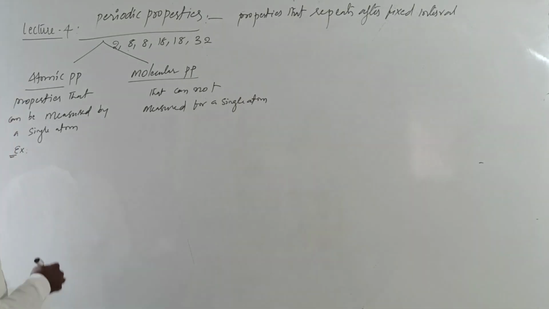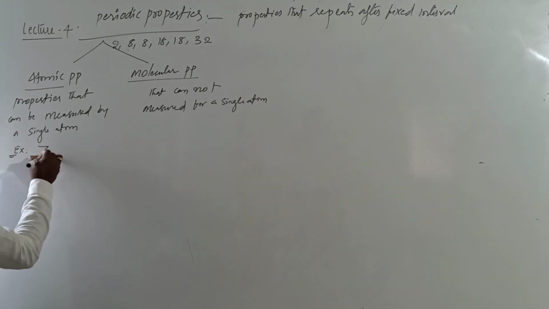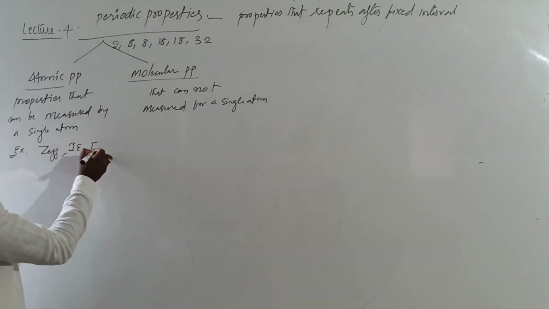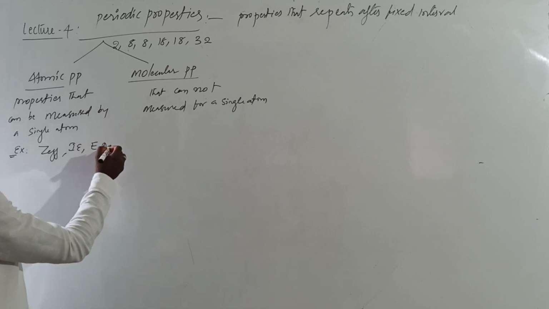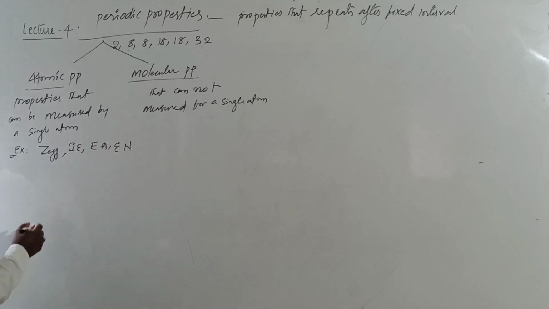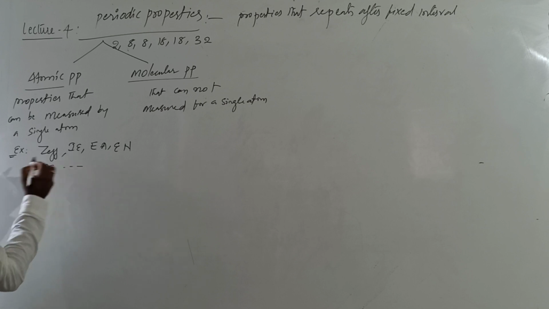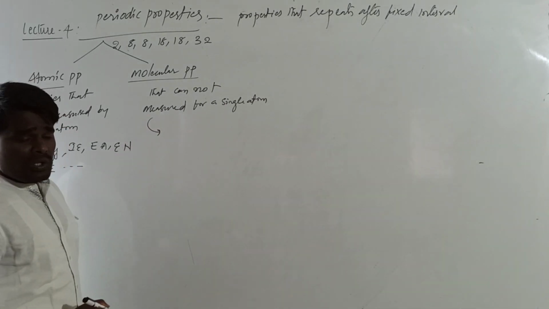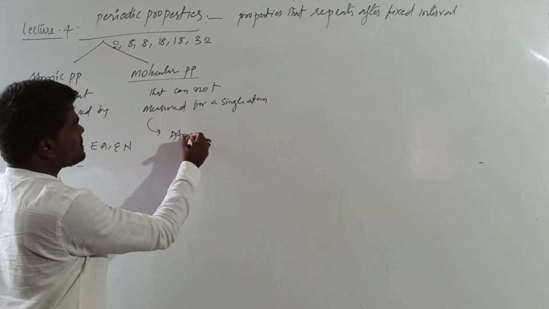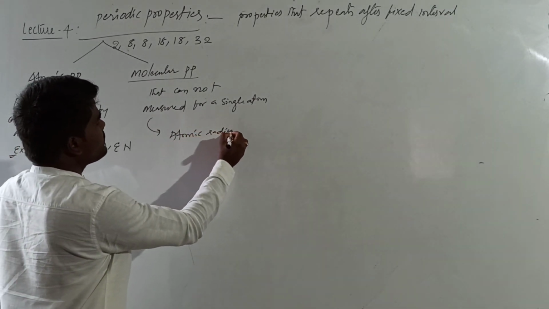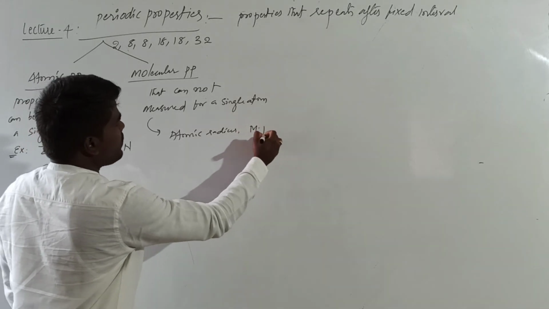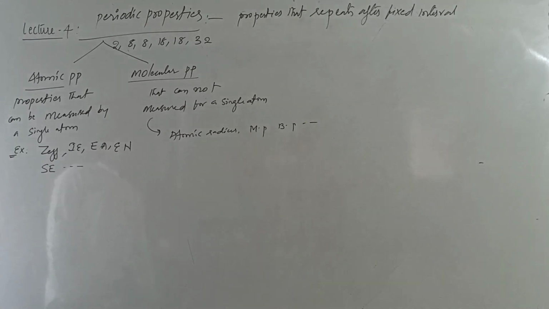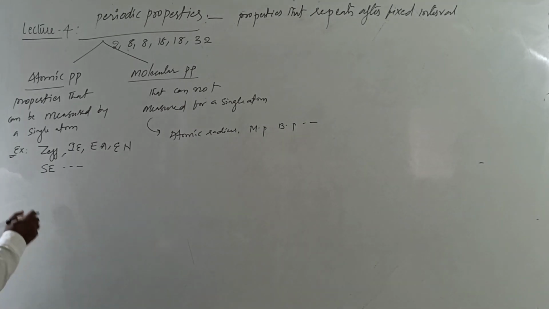The best examples are these. We are going to discuss Z effective, ionization energy, electron gain enthalpy, electronegativity, screening effect. These are all examples of atomic periodic properties. Whereas in case of molecular properties, atomic radius, melting point, boiling point, etc. are the molecular periodic properties. We will discuss one by one.